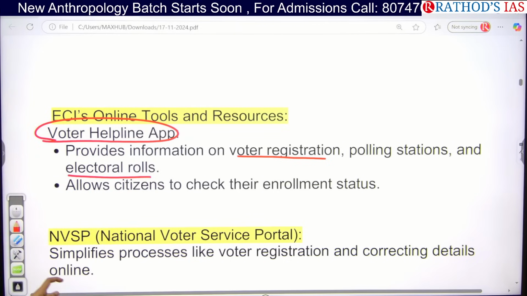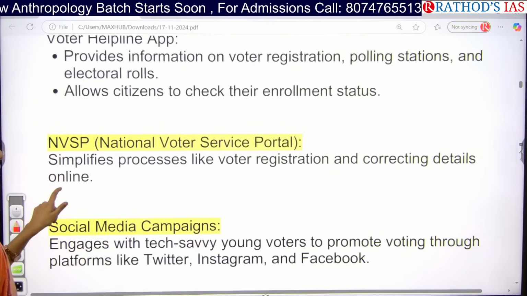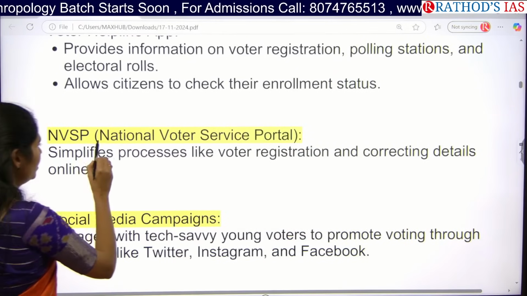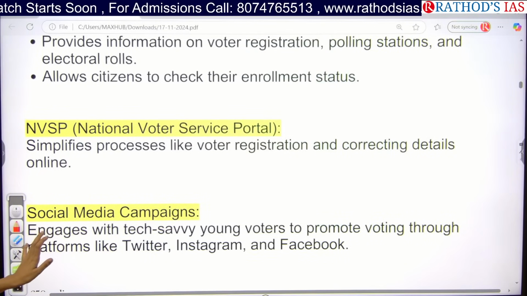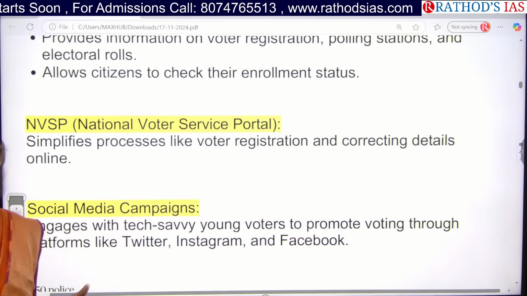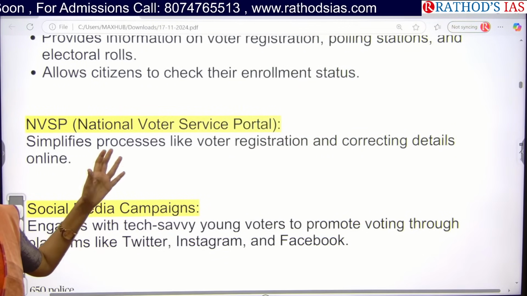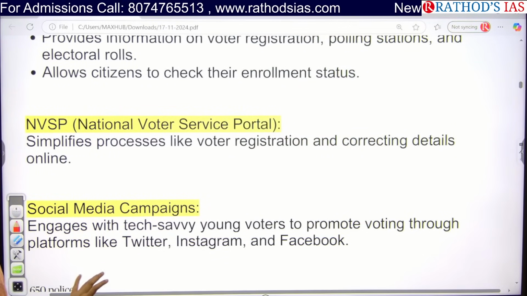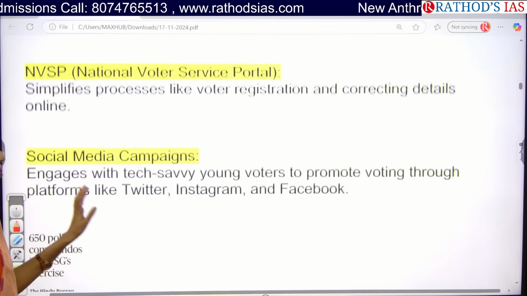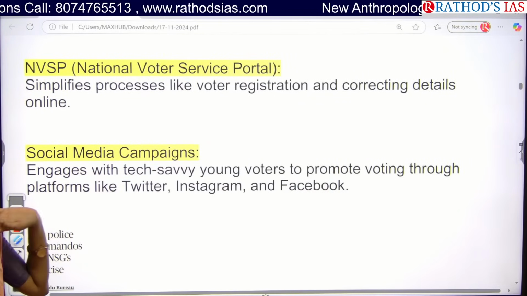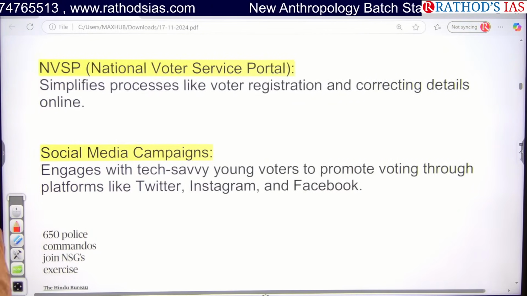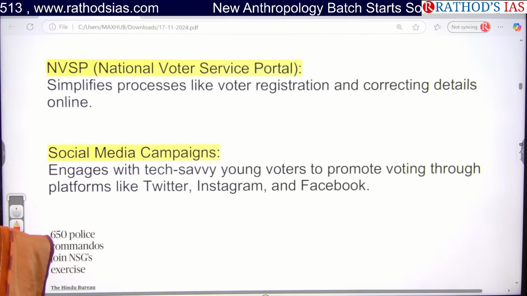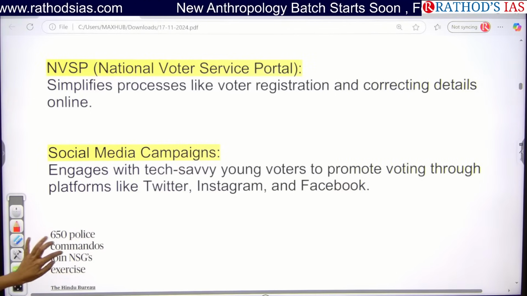The second important portal is the National Voter Service Portal, which focuses on voter registration, and if you want to correct any details, you can go through this online portal and correct them. They are also running online or social media campaigns using Facebook, Twitter, everything. These were some steps taken by the ECI for promotion of voter awareness.